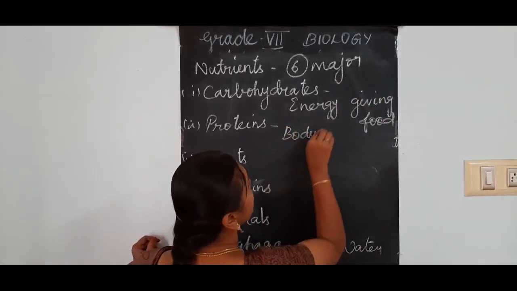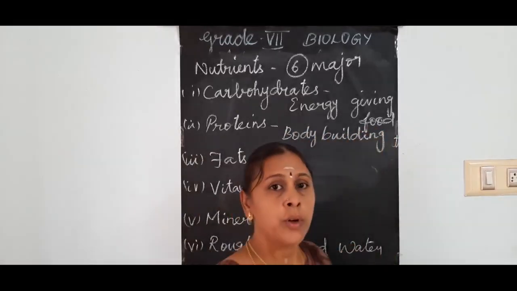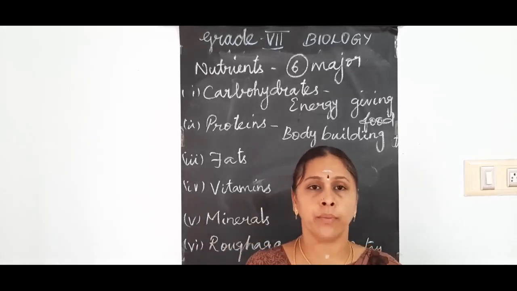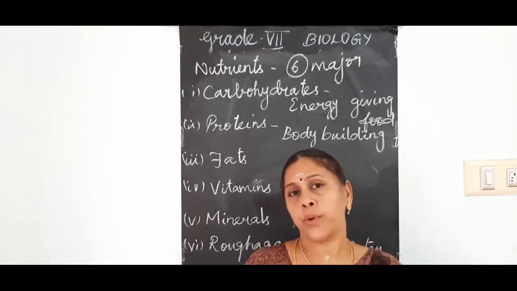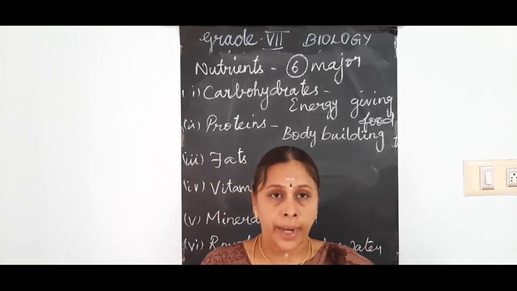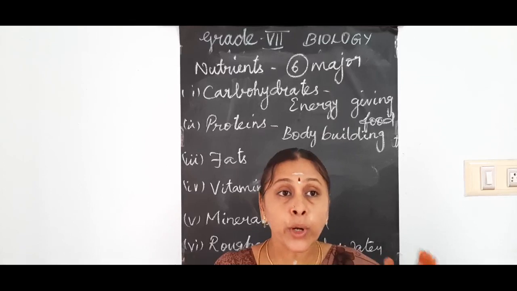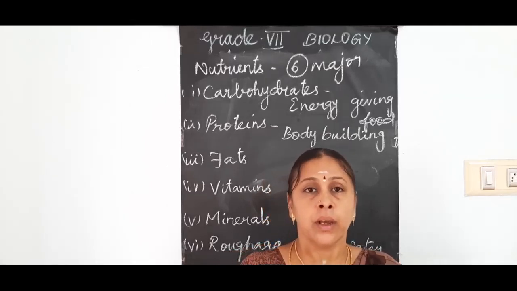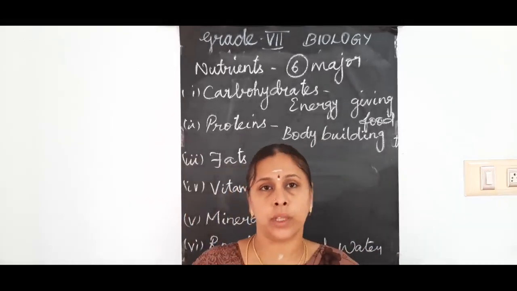Then what about proteins? Body building food. As growing children like you are now growing up at a faster rate, very rapidly you could see the growth in you. So at this stage, you should take more proteinaceous food, that means protein-rich food, the food which contains more proteins. That helps you grow.